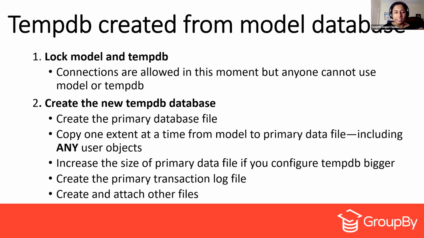That will happen behind the scenes, and it will go ahead and create the primary transaction log file after that. After creating the primary transaction log file, then additional database files like .ndf files for the TempDB will go ahead and get generated.